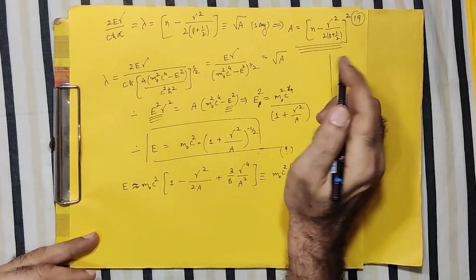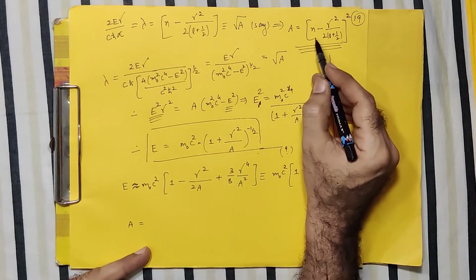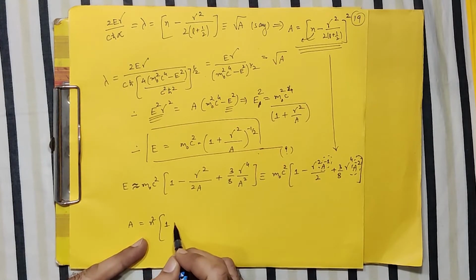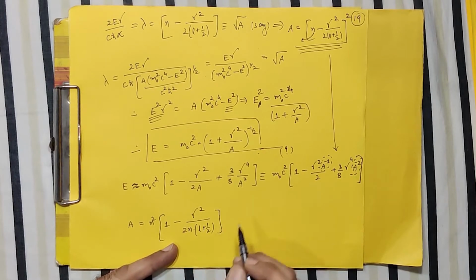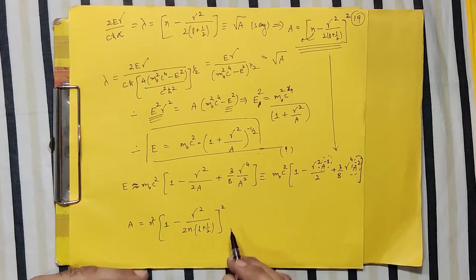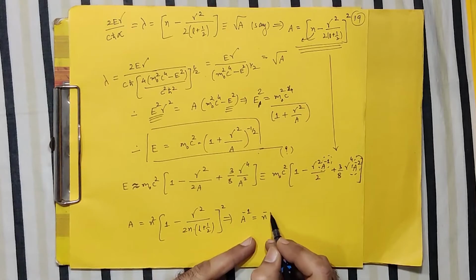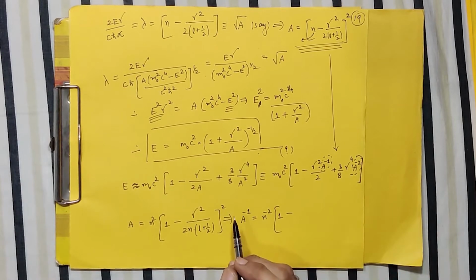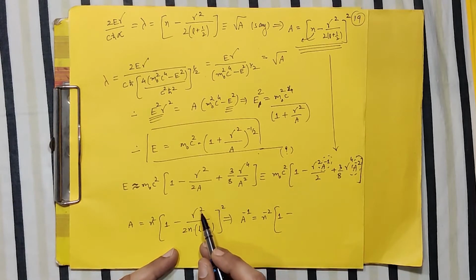So I use this information. I know a is this, so I write that expression for a. From this, if I take this n out, it will be n square times 1 minus gamma square upon n into L plus half, whole square, with n going in the denominator, correct? And of course, this is a square term. Then if I invert it, my a to the minus 1 will be ready. It will be n square with minus power, 1 minus, and again, gamma square is small compared to all these quantities, so again I can use the binomial theorem.